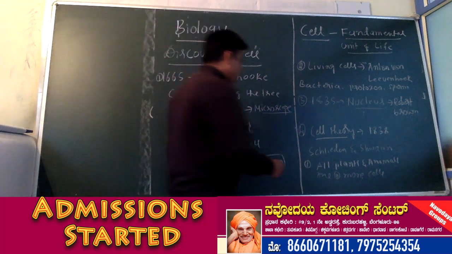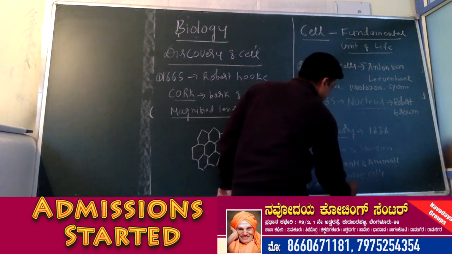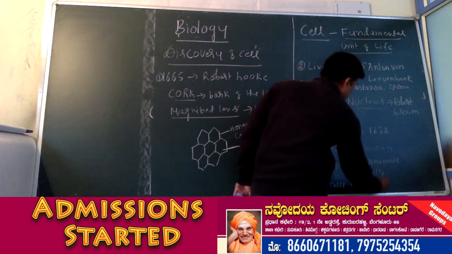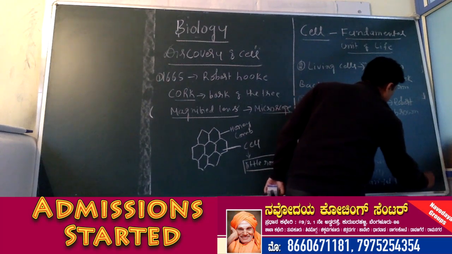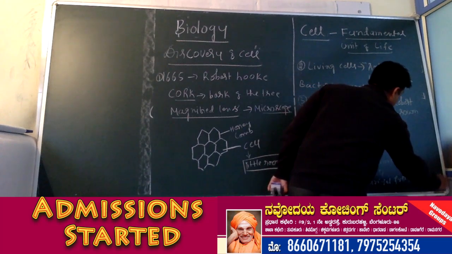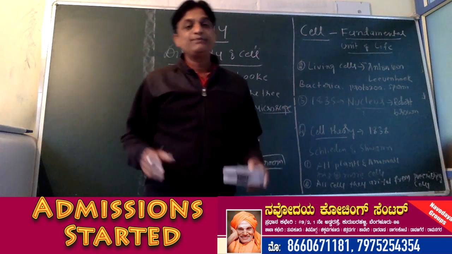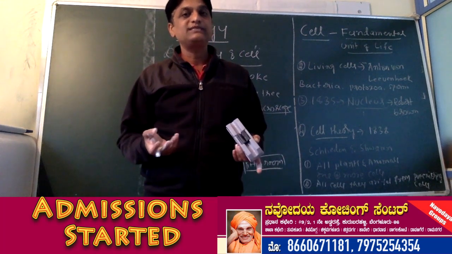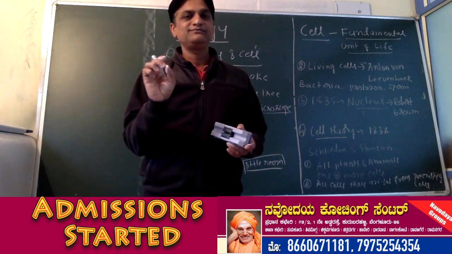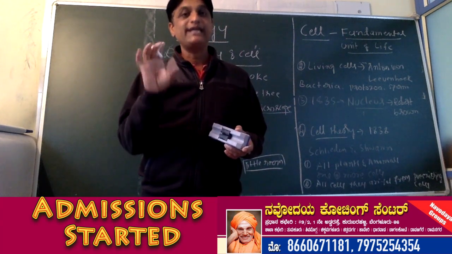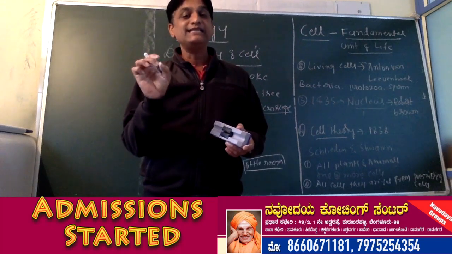So if you take any plant or animal, it is made up of one or more cells. And then the second point is, all cells arise from pre-existing cells. For example, if we take our cells, when I started my life, I was a single cell, a fertilized egg, a zygote.